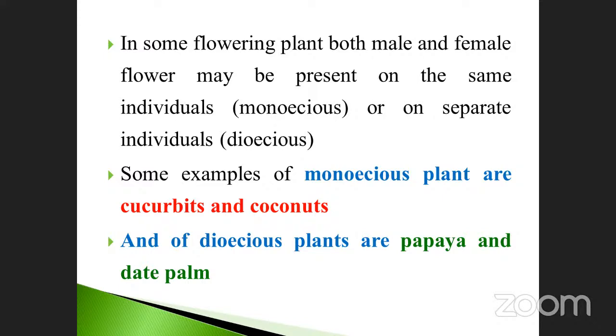Here also, which one is used? The female flower, but at the same time the plant is dioecious in nature. Dioecious means unisexual, the male flower and the female flower are present separately, respectively. Okay, go to the next one.